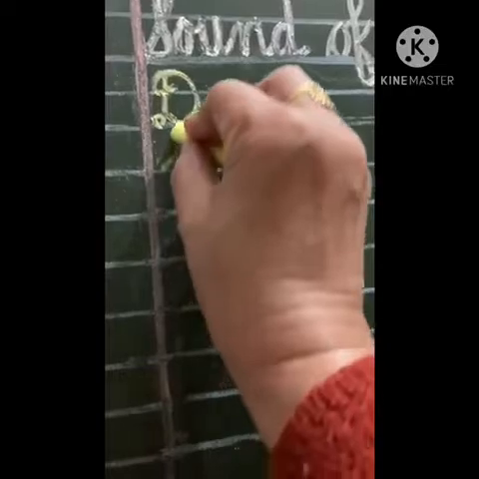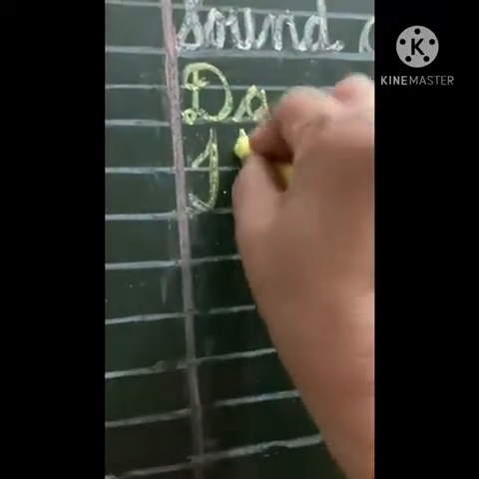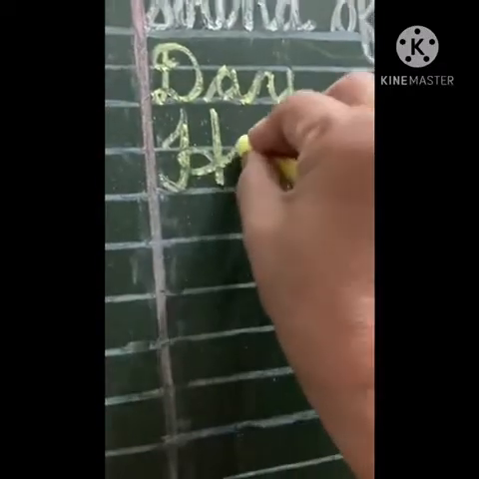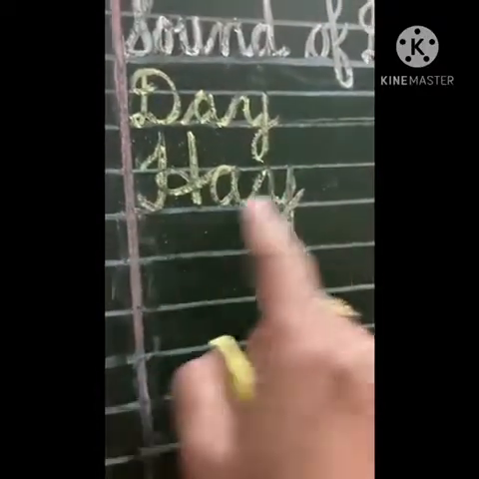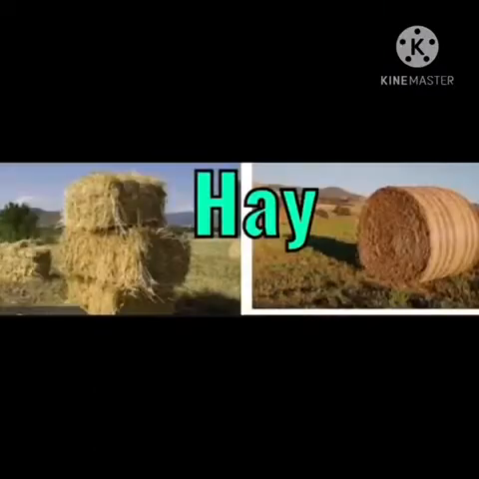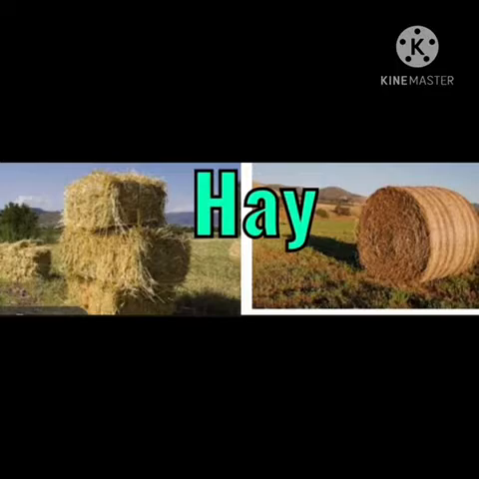Starting with H, the next word we have is H-A-Y, hay. Dry grass is called hay. It is gathered in bundles and rolls.